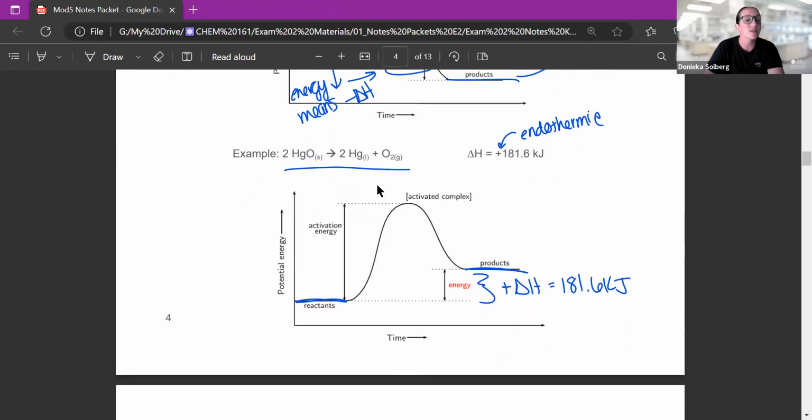Okay, so down here I said this one would be an endothermic reaction. If I've got mercury(II) oxide and I want to break it up, this is an endothermic reaction. It requires energy. I have to put energy into it. It requires 181.6 kilojoules to turn 2 moles of this into 2 moles of this and 1 mole of this. Looking at this reaction diagram, my reactants start here, my products go here. The energy must be put in. It is positive. It increases in energy from reactants to products. So this is endothermic.